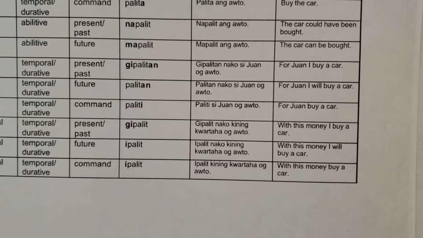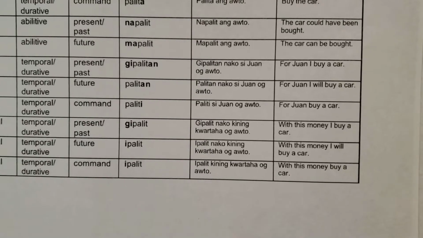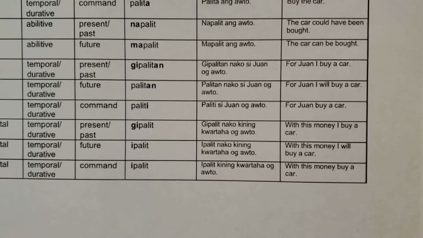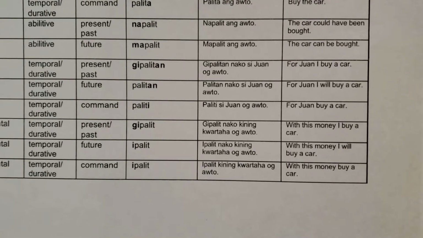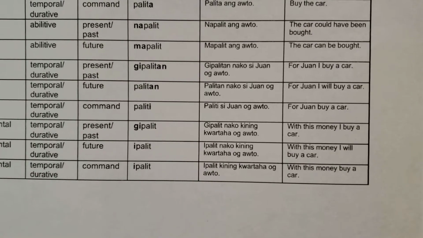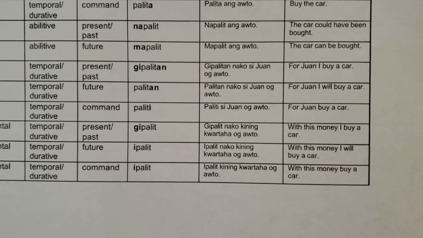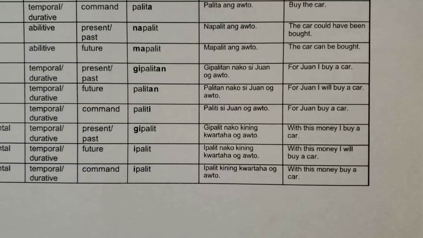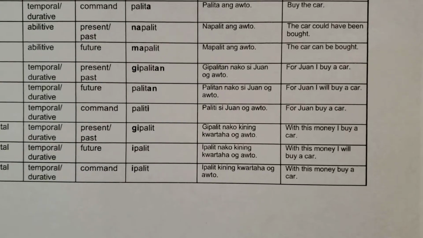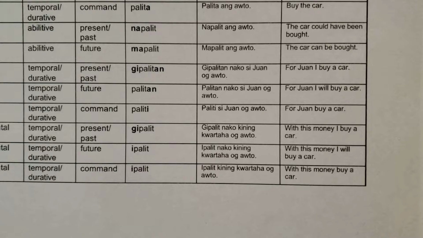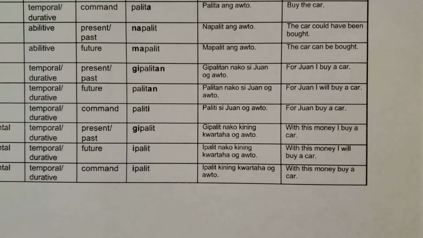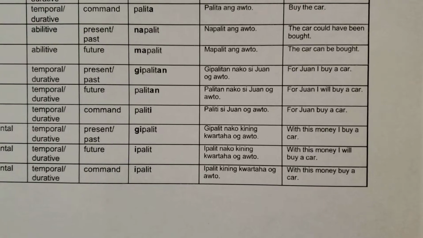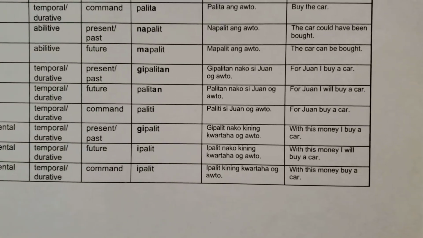Present past tense. For Juan, I buy a car. Gipalitan nako si Juan og auto. Future tense. Palitan. For Juan, I will buy a car. Palitan nako si Juan og auto. Command tense. Paliti. For Juan, buy a car. Focusing on Juan. Paliti si Juan og auto.